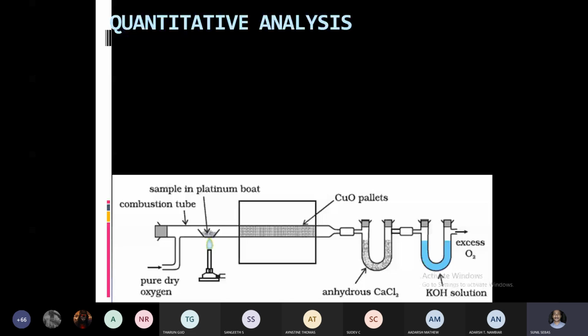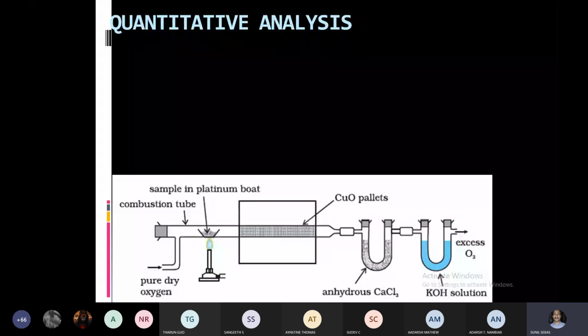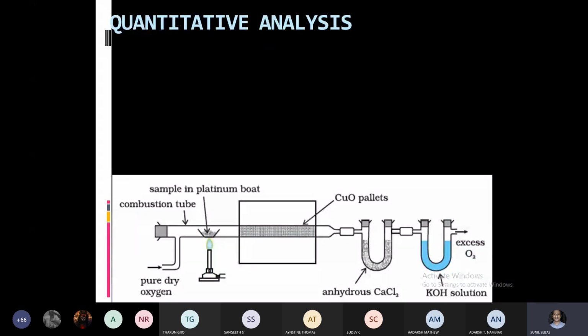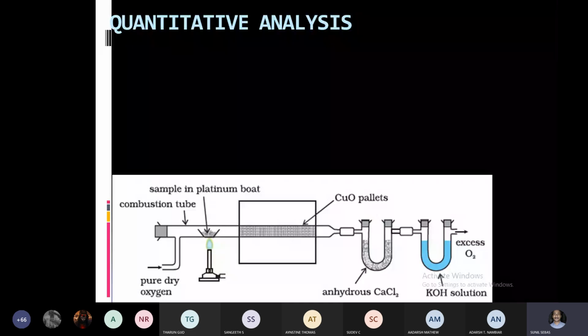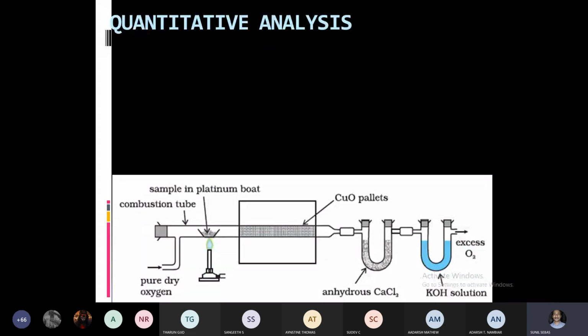The gases continue passing to the next U tube, which contains potassium hydroxide solution. Potassium hydroxide solution can absorb carbon dioxide. So all the carbon dioxide present in the outcoming gases will be absorbed in the potassium hydroxide tube.